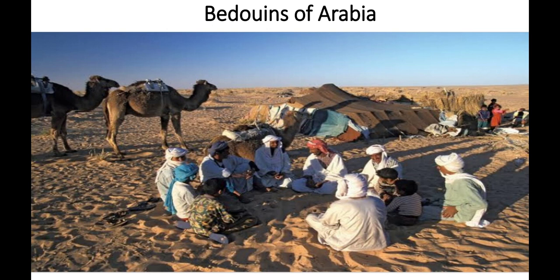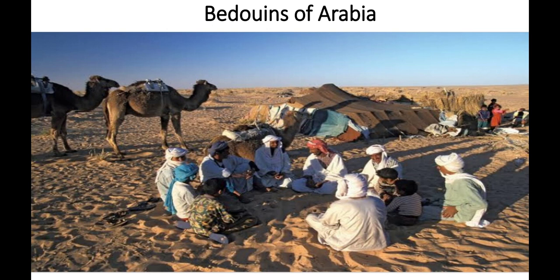Now the Bedouins of Arabia are more advanced than the hunters and gatherers, and they have started rearing animals like sheep, goats, camels, and some keep horses too. And the animals provide them with all that they need: milk, butter, and at times meat also.